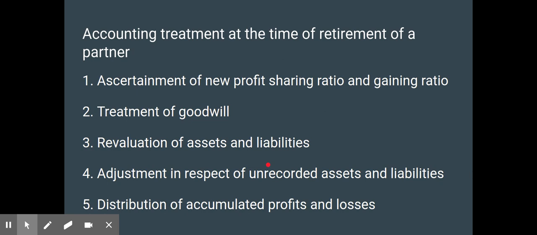So the old profit or loss should be transferred to the old partners' capital accounts in the old profit sharing ratio. That means it is transferred to all partners including the retiring partner in the old profit sharing ratio.